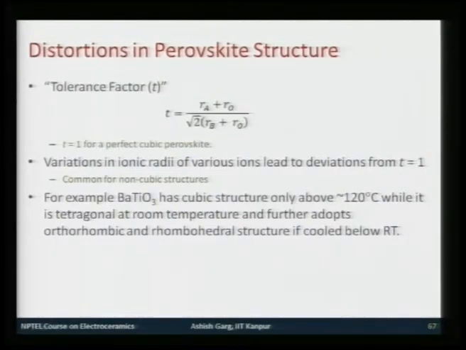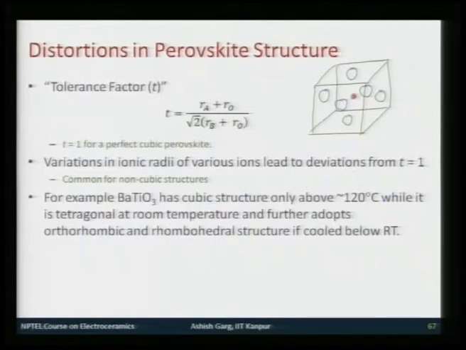Now, for a perfect cubic perovskite, this would be 1, and you can see how. If you had this kind of structure, so if these were all anions, oxygen atoms, then in the center you will have the smaller atom, which is the smaller cation such as titanium, and then you will have another one, your bigger cation, which is for example barium in barium titanate.